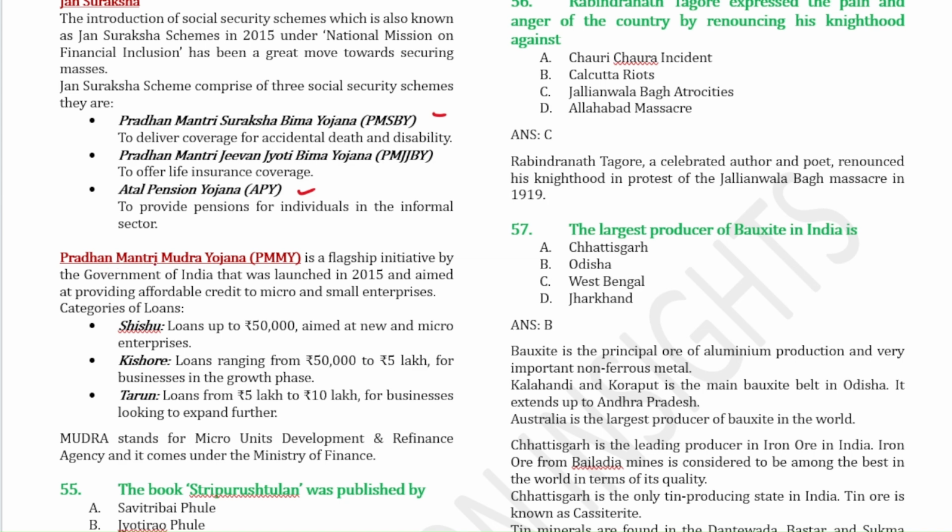Now regarding the PMMY, that is Pradhan Mantri Mudra Yojana, it is a flagship program initiated by the government of India, launched in 2015 to provide affordable credit to micro and small enterprises. There are 3 categories of loan under this Mudra scheme: Shishu, Kishore, and Tarun. You have to know the amount for each category. The amounts are important. The full form of Mudra is also important. The full form of Mudra is Micro Units Development and Refinance Agency.